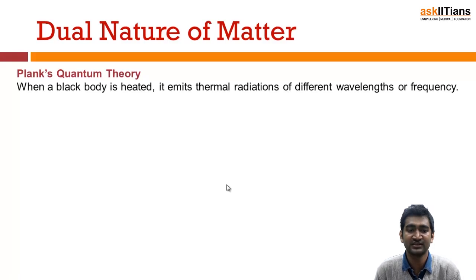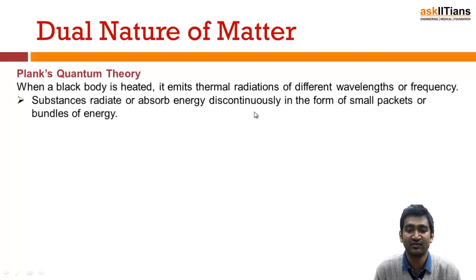Planck's theory was different. He said that when a black body is heated, he was giving the laws on the basis of particle nature. When he did this experiment, a black body radiation, when it is getting heated, it emits radiations of different wavelength.